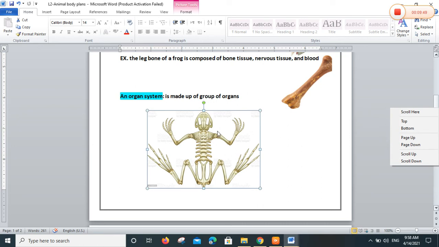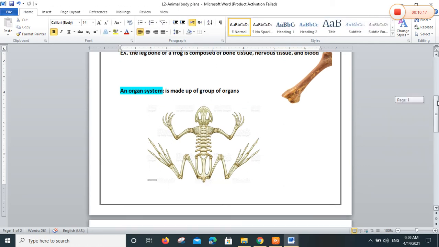No, not one organ, because the head itself is an organ. The upper arms, this is an organ. The lower limbs, this is an organ. Yes? The vertebral column with bones or ribs, this is an organ. The hip, look at this part, this is an organ. So a group of organs forms one organ system.